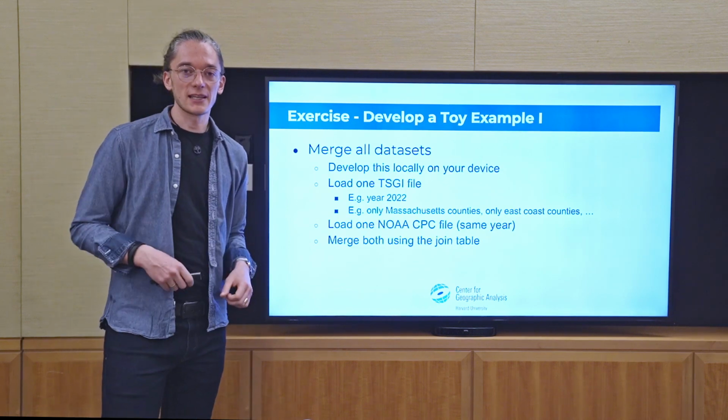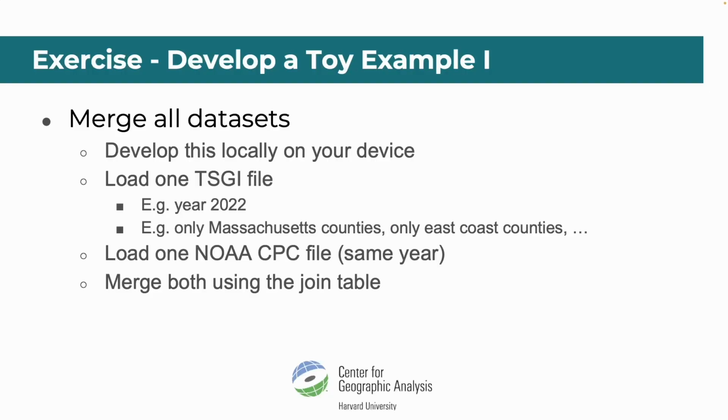Now, of course, we have an exercise for that. As I said already, this exercise comes in 2 different versions. Basically, our task here, all in all, is to load all the data, select a little subset, for example only Massachusetts, or maybe some states around here that you know, or from another country, but just something small like Switzerland, that is easily manageable on your own computer or in the environment that you choose, so that you can iterate really quickly and don't have to wait a few minutes until something is executed.